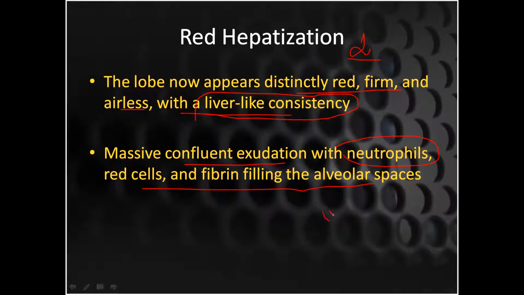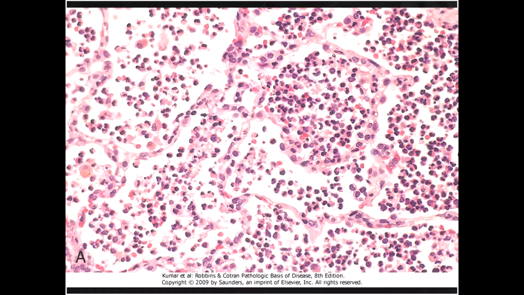So this is your respiratory bronchiole, these are your alveoli, and in your alveoli you are going to have fluid, fibrin, neutrophils and RBCs. So the whole of your alveoli is mixed with the process of inflammation and healing. Here is a picture. Here you can see lots of inflammatory cells; all of your alveoli are filled with inflammatory cells.